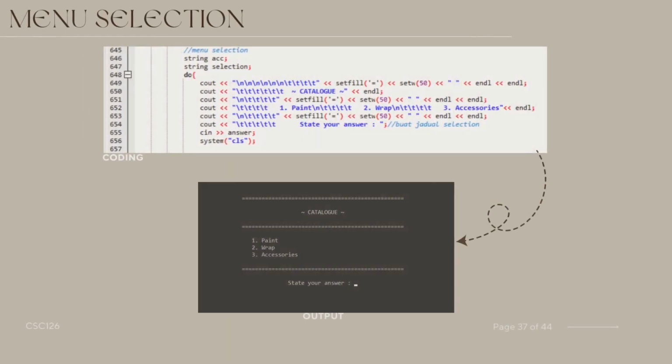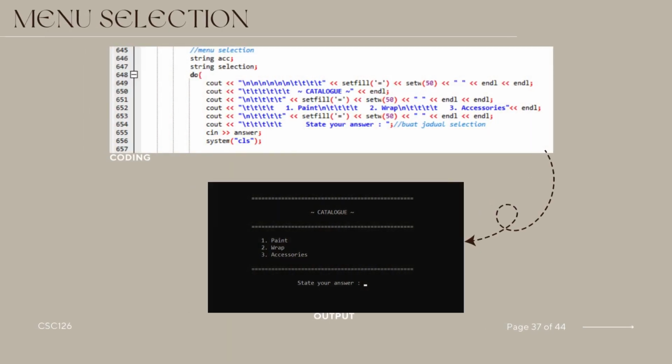In this C++ code snippet, a do-while loop is employed to guide a customer through the selection of customization options from a catalog within the car body workshop program. The program displays a menu with 3 categories: 1 for paint, 2 for wrap, and 3 for accessories, prompting the user to input their choice. After receiving the input, the program clears the console screen for clarity.